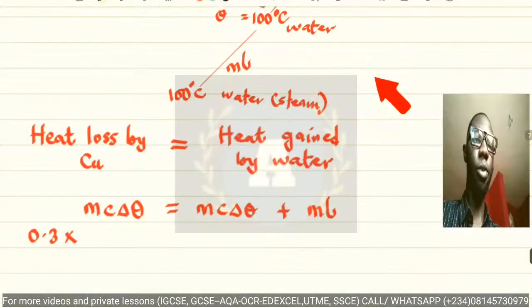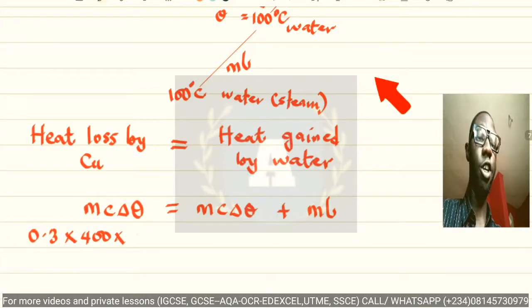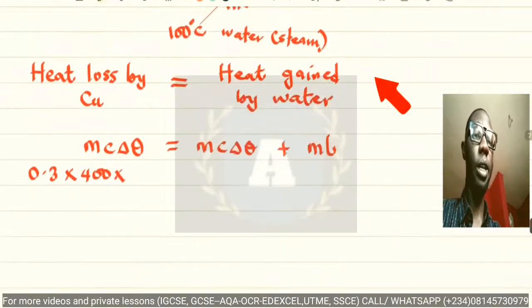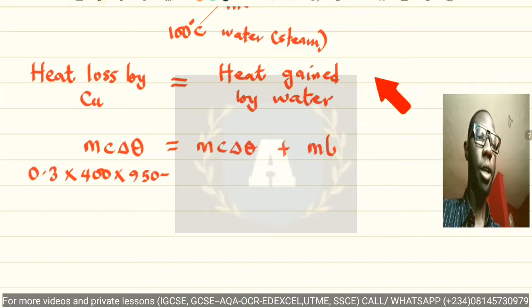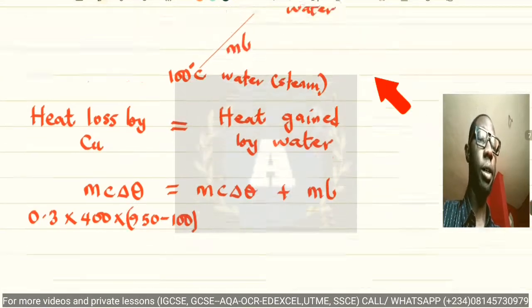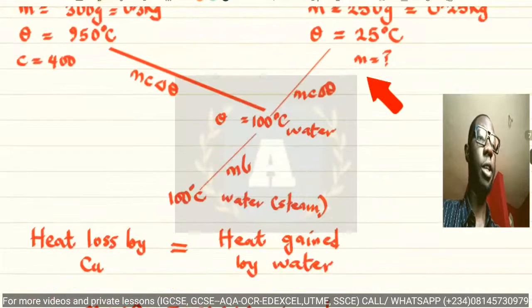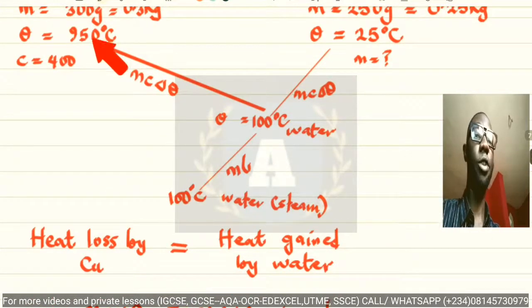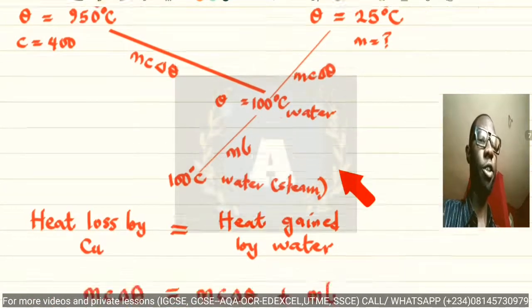So 0.3 multiplied by 400, and the temperature change is 950 minus 100.